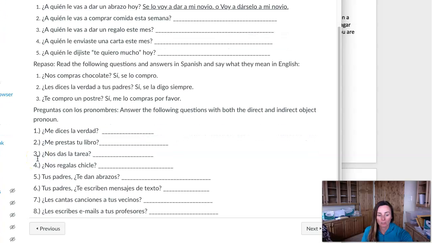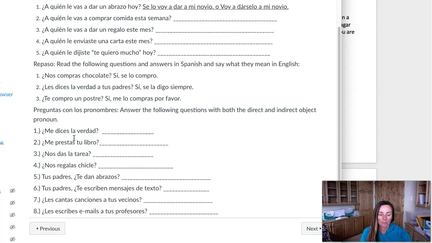And then the last set of questions has a question, and you're going to think, how would I answer this? When you answer this, you want to take out the direct object and use a pronoun. So for example, me dices la verdad. La verdad is the direct object of the sentence. You want to use a pronoun. So you want to use la. And then you have to think, where am I going to put that when I answer this question? Remember, the indirect always goes first, then the direct, and then the verb. So your answer would just be sí. You're going to just say yes or no, sí. Right? It's going to say to you, so it would be sí, te la digo.